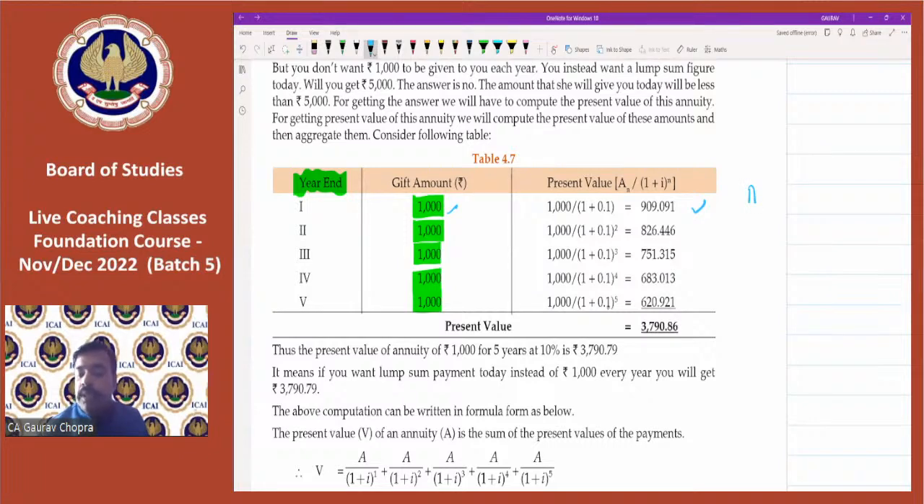So let us apply 1,000 divided by 1.1 whole to the power of 1. Then for second one, 1,000 divided by 1.1 to the power of 2. Then 1,000 divided by 1.1 to the power of 3, and so on. For fourth year, the power will be 4 and then power 5. So for each and every year, we will be applying the same formula.